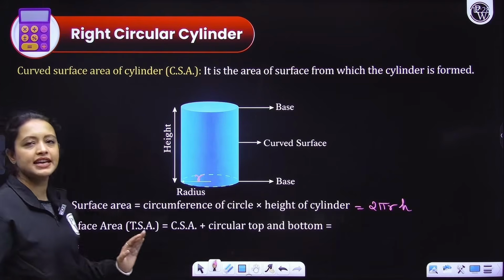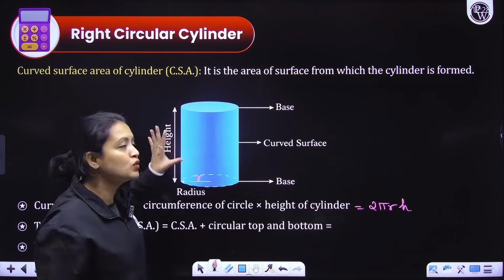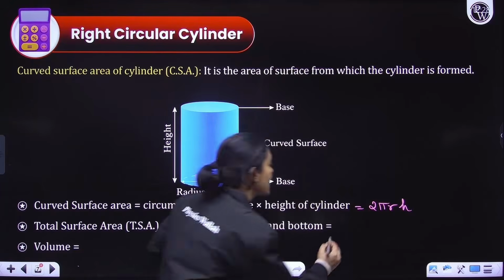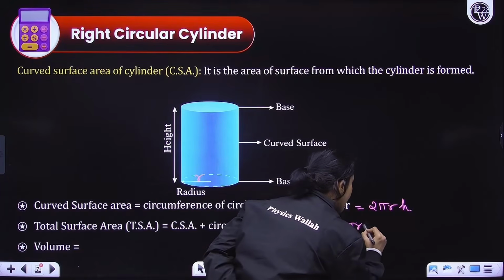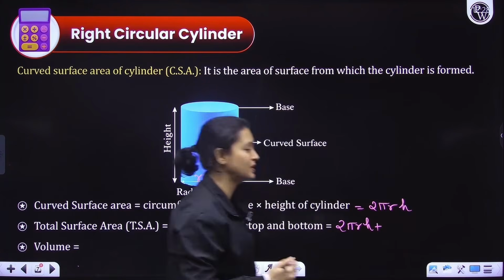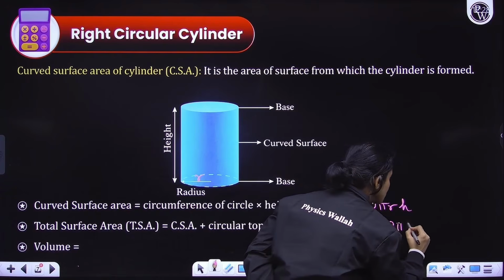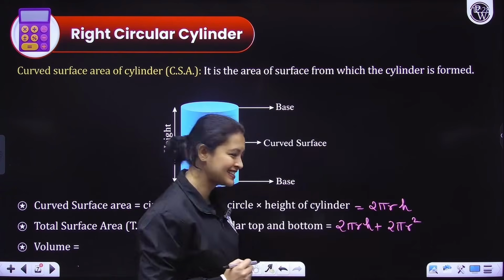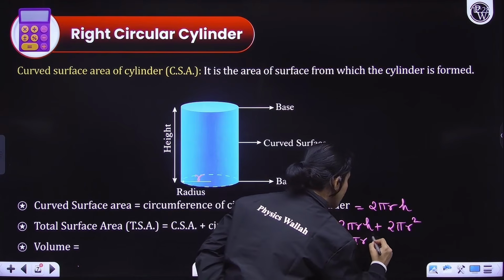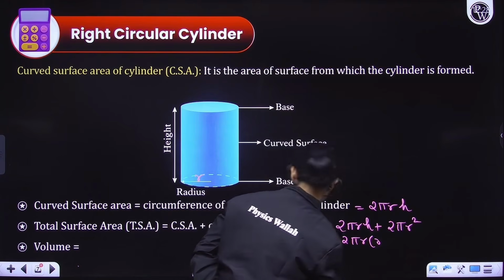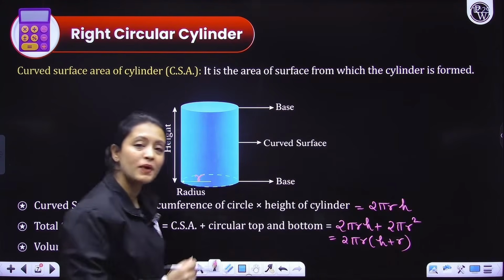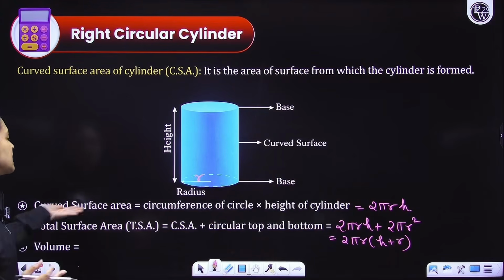Now, total surface area. Total surface area would be equal to the curved surface area plus the area of the two bases, right? The curved surface area is 2 pi rh. Now we have two circular bases, so the area would be pi r square plus pi r square, that is 2 pi r square. So you can take 2 pi r common, and here you will have h plus r, or r plus h, whatever you want to write. So 2 pi r (r plus h) is the total surface area.